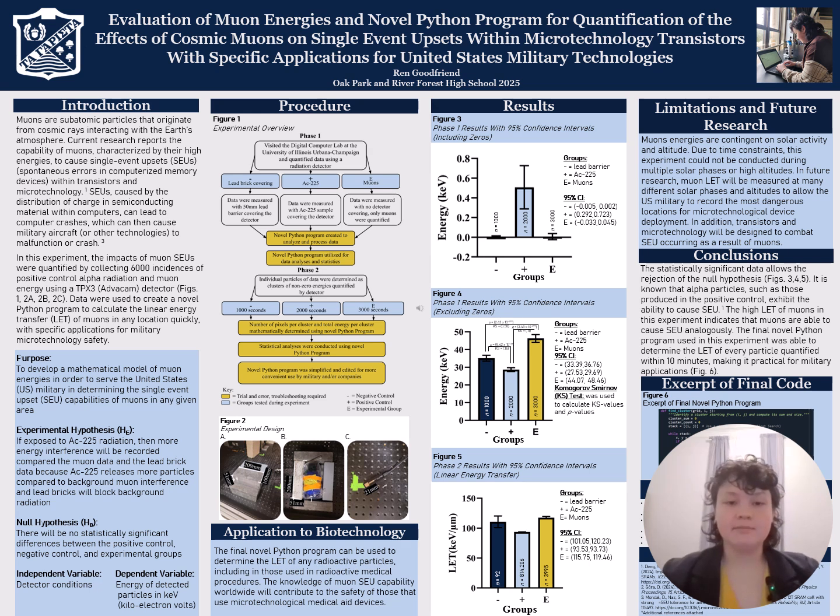As you can see, my results were very exciting. I found that my positive control had the highest mean overall, as shown in figure 3. As seen in figure 5, there was a high mean of the experimental group when excluding zeros. In addition, there was a high mean of the negative control when excluding zeros, showing evidence of muon lead penetration, as the muons measured in this experiment were able to pass through the lead bricks put into place during the negative control. I also included several statistical tests, showing that I could reject my null hypothesis.